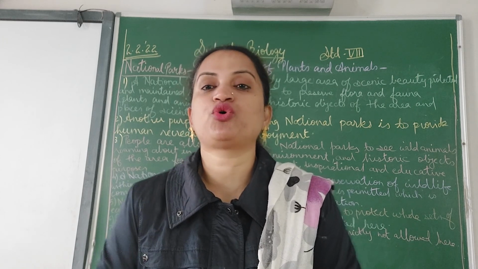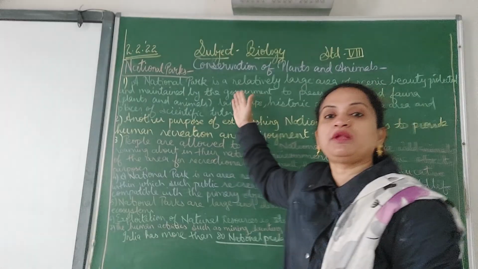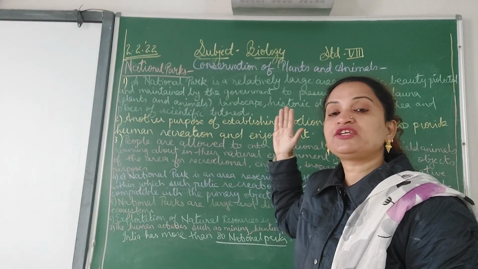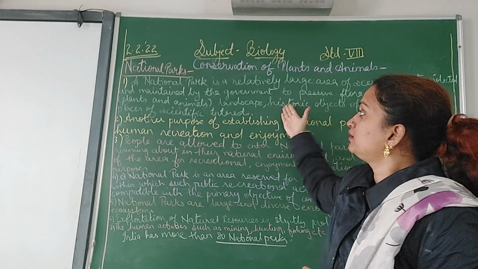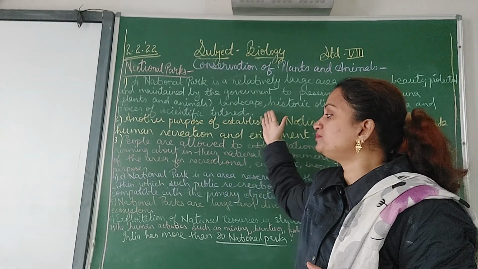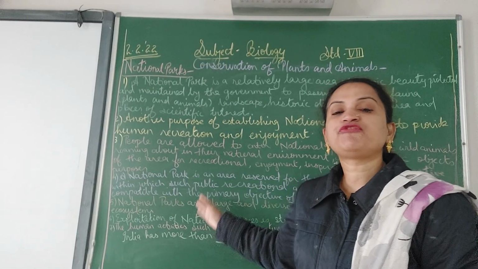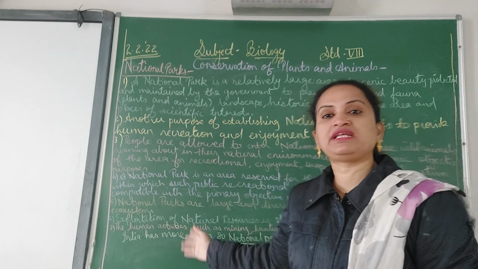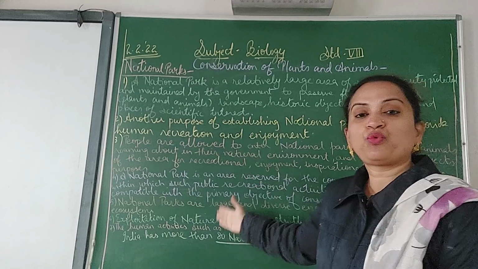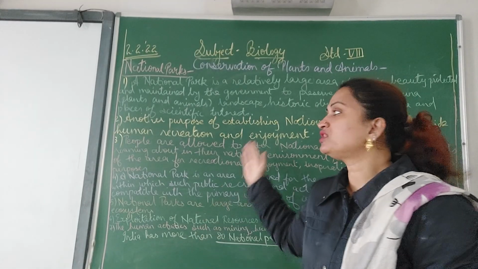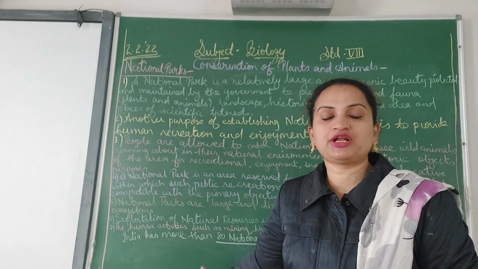Different types of questions would be asked from this part. What is a national park? What is the use of a national park? By whom is a national park maintained? How many national parks are there in India? Give a few examples of national parks of India along with the states where they are situated. And what is prohibited in this area? All these things have to be done in detail in this part, the national park.